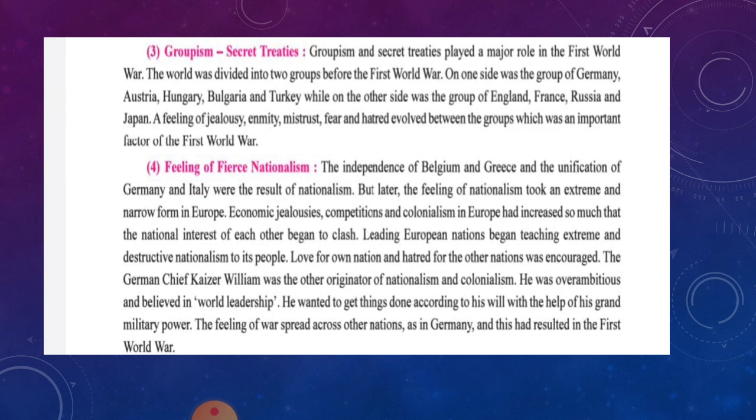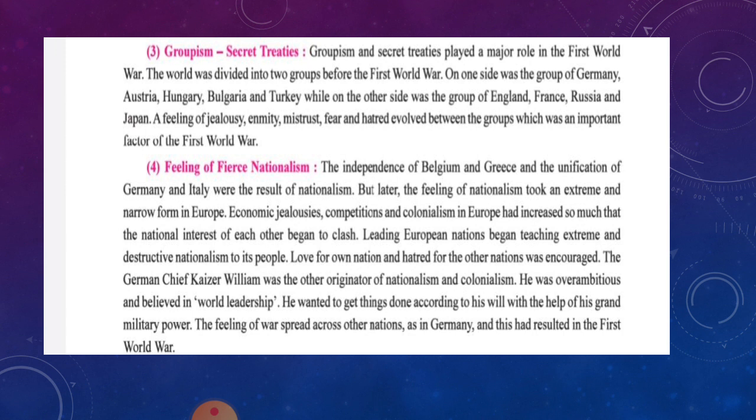The next is groupism and secret treaties. Groupism and secret treaties played a major role in the First World War. The acquiring of secret treaties and the making of groups led to the First World War. The world was divided into two groups before the First World War.